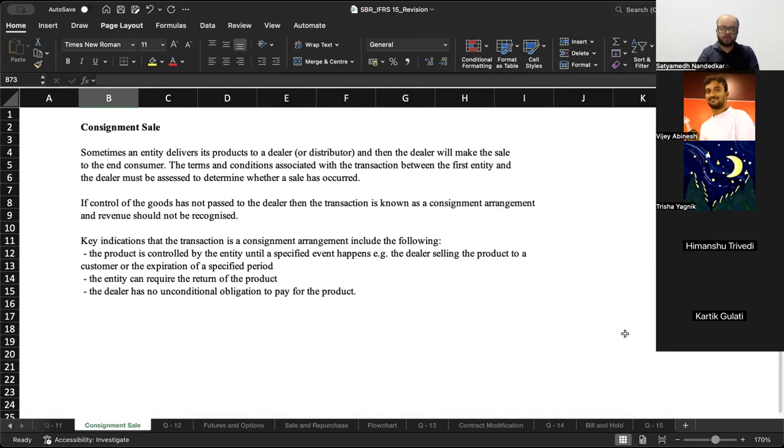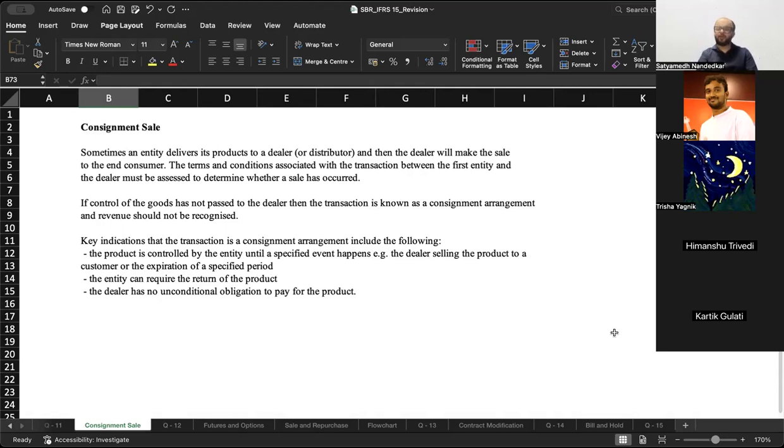But he doesn't have to pay me for the crockery set. I have the right to recall the crockery sets at any point in time. If he is unable to sell the goods, he has the right to return the crockery sets to me at any point in time. So he is not obligated to pay me unless and until he has sold the goods to the final customer. He has an obligation to pay me only when the final customer purchases goods from him and he has collected cash from the final customer. So the dealer has no unconditional obligation to pay. Karthik has no unconditional obligation to pay unless he has sold the goods to the external third party.